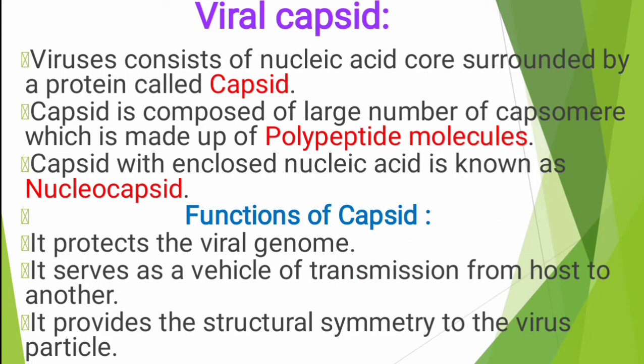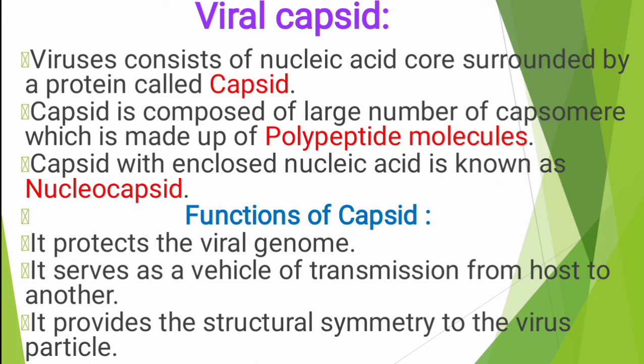Next slide. Viral capsid. Viruses consist of a nucleic acid core surrounded by protein, that we call the capsid. We already know that capsid definition. The capsid is composed of a large number of capsomers, which are made up of polypeptide molecules.